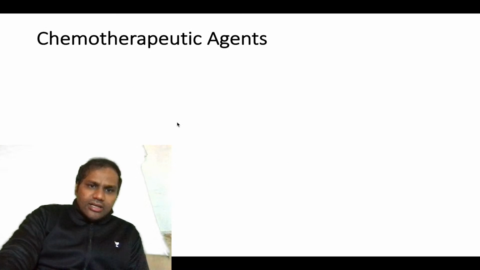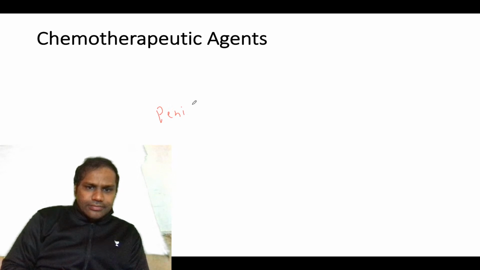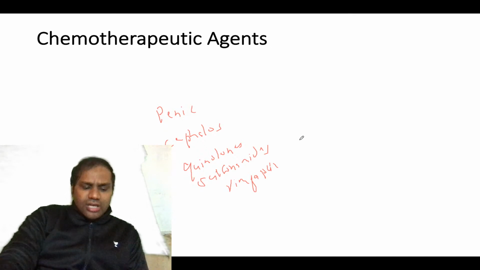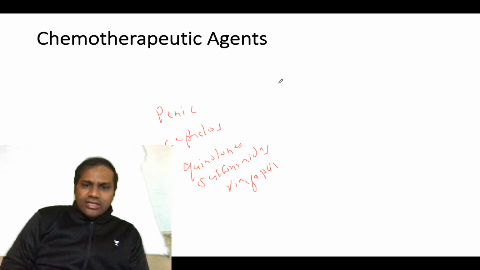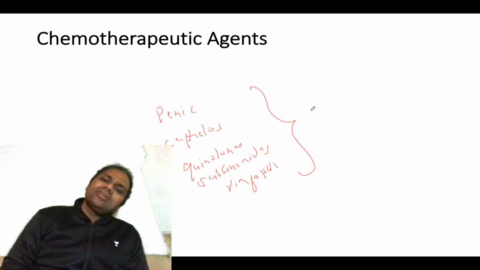Then you have another group of drugs like penicillin, cephalosporin, quinolones, sulfonamides or rifampicin. These drugs are also responsible for AKI, but they will cause acute tubulointerstitial disease and then it will cause AKI.